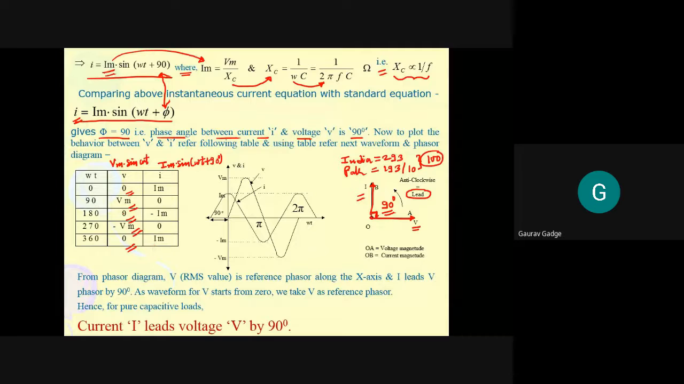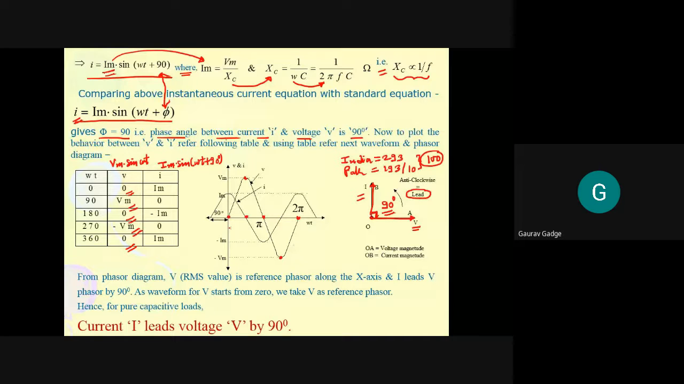Okay. So with respect to these values, when omega t is equal to 0, V is equal to 0. When omega t is equal to 90 degree, the value of V is equal to plus Vm. When omega t is equal to pi, that is 180, V is equal to 0. For omega t equal to 270, V is equal to minus Vm. For omega t equal to 360, that is twice pi, V is equal to 0.